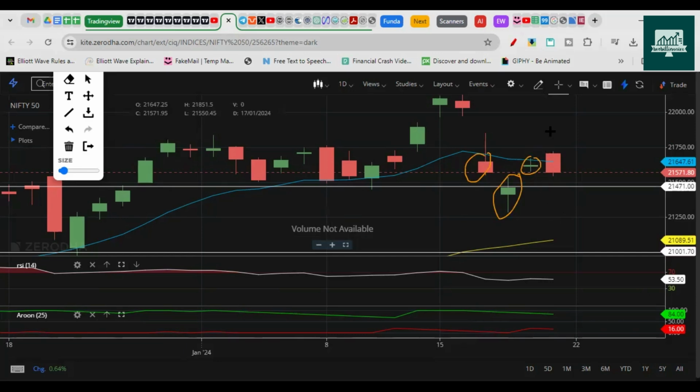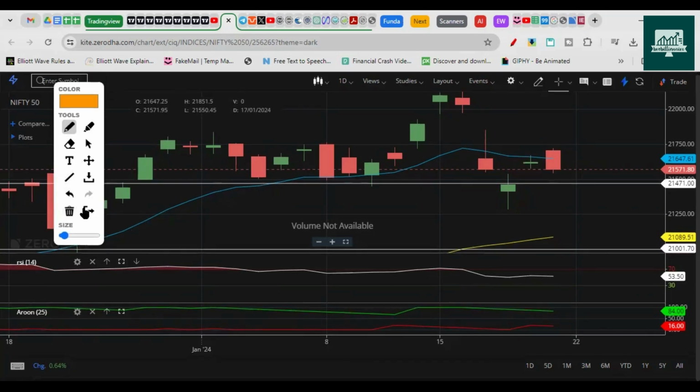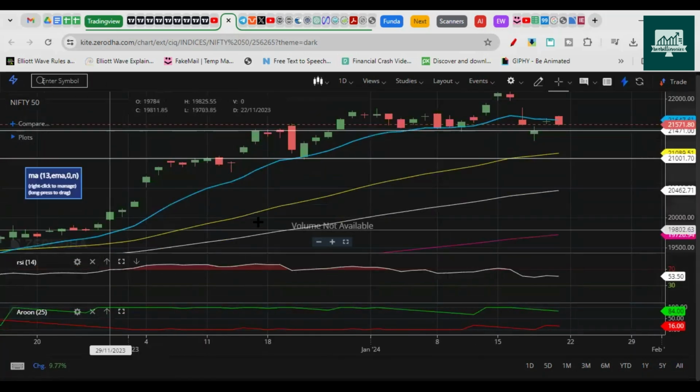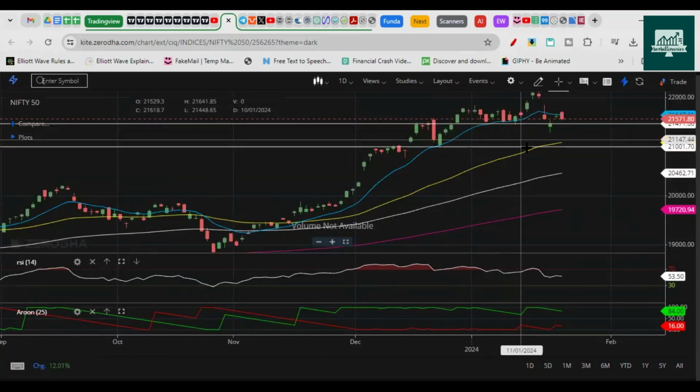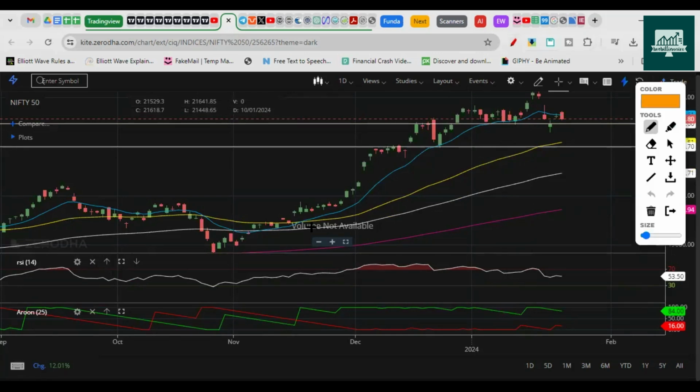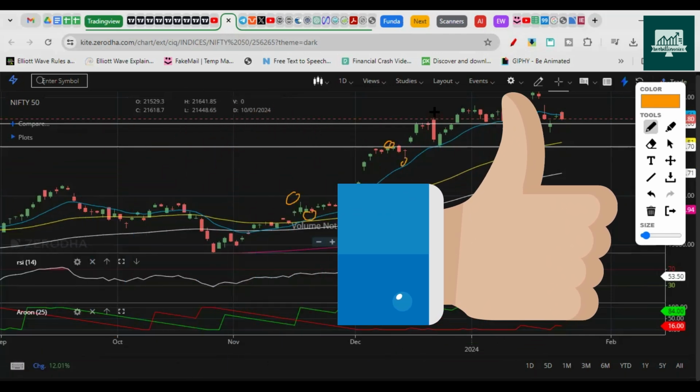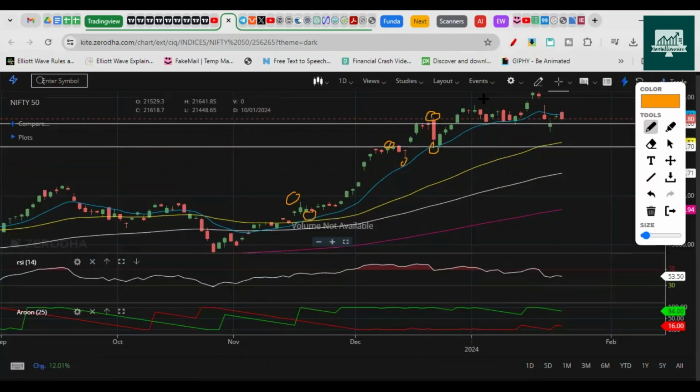And then in this session, it opened higher above 13 EMA, but again got rejected. So this clearly suggests that there is a halt in the rally, right? The Nifty was going higher and higher. Now the trend has changed. You can see here, this was higher high, this was higher low. Again here, higher high, higher low. Similarly here, higher high, higher low. Again, higher high, higher low, right? So now that trend has been broken, right?